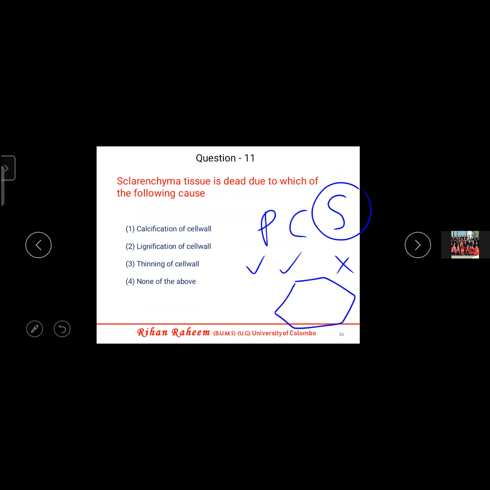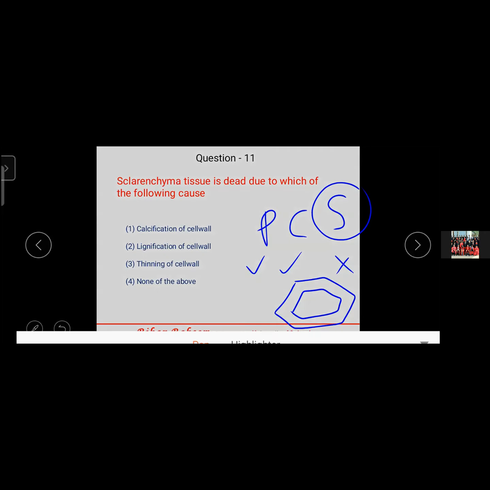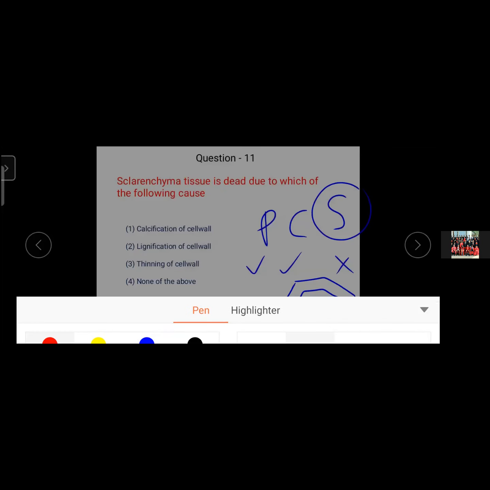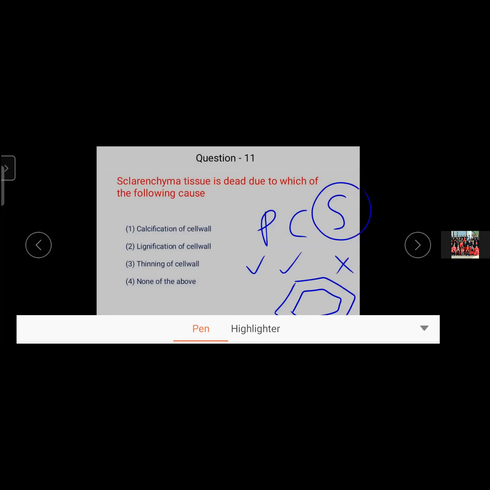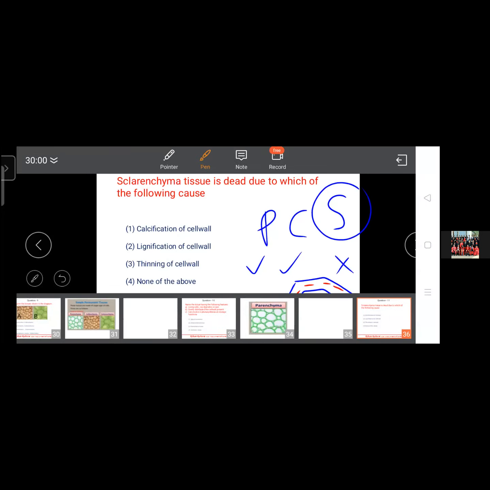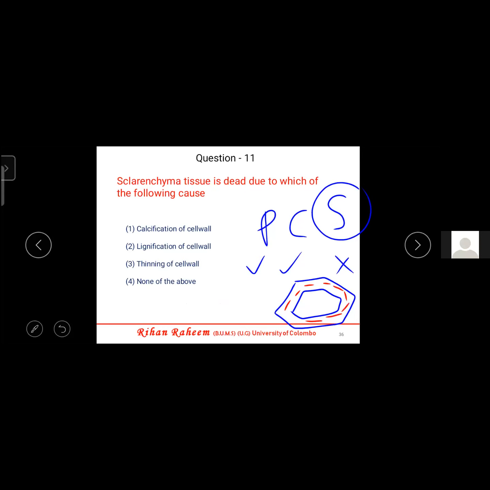The primary cell wall is there, and on top of the primary cell wall, another cell wall, the secondary cell wall, will grow. In that secondary cell wall, there is a lipid. What is the name of the lipid? Lignin. The application of this lignin is known as lignification.